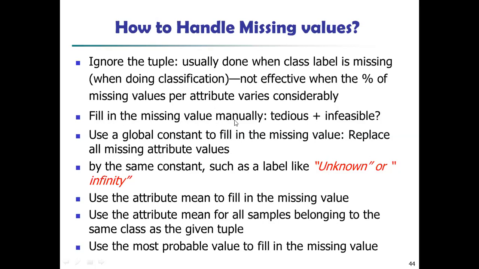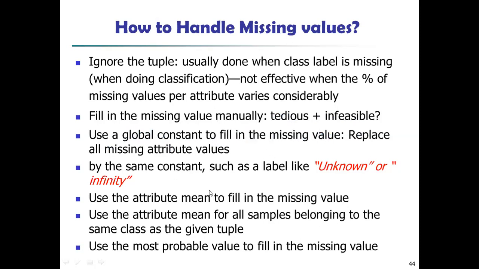Then we fill the missing value manually. So the another option is we will just type or fill the values manually, right? But while filling the values manually, you can take as a reference the other tuples, like what the values are in the previous databases, right? So fill the missing values manually. You can put any value there on your own, but it is very tedious and it is not feasible, right?